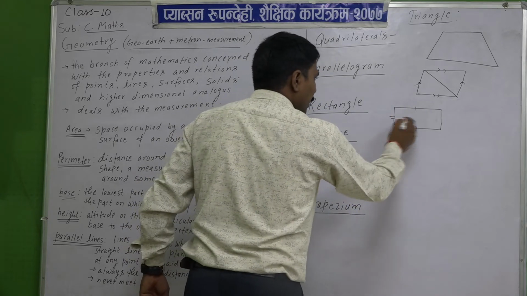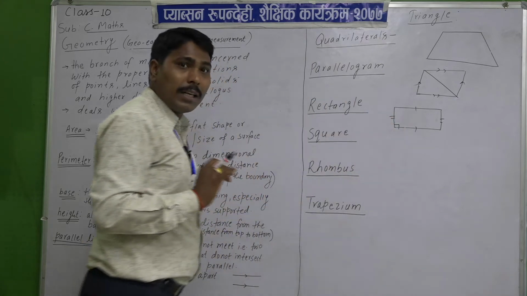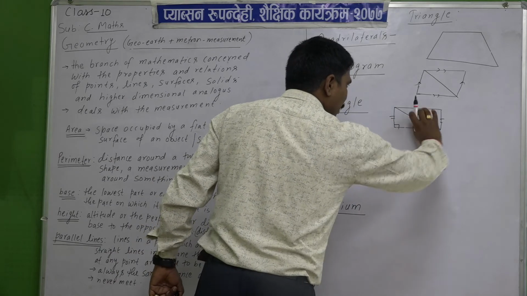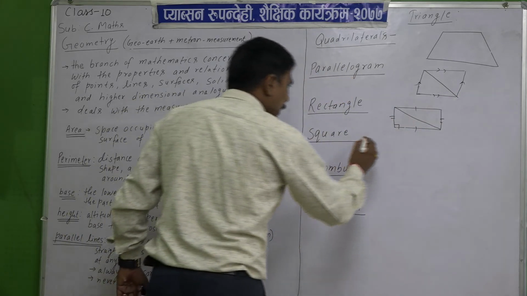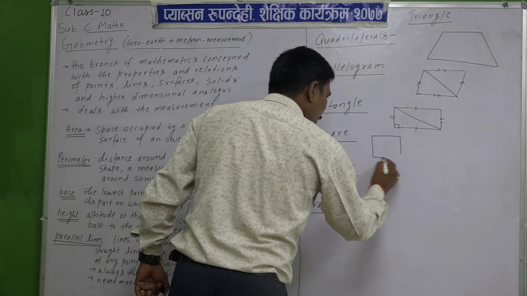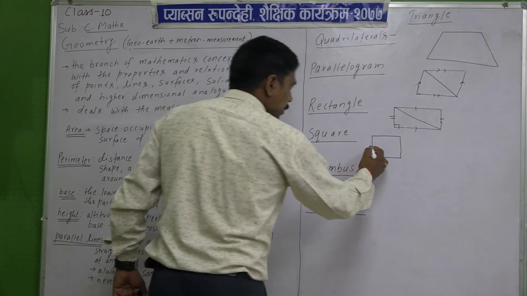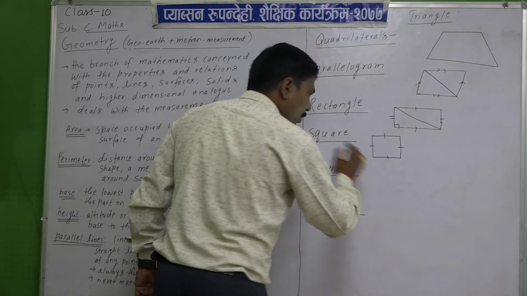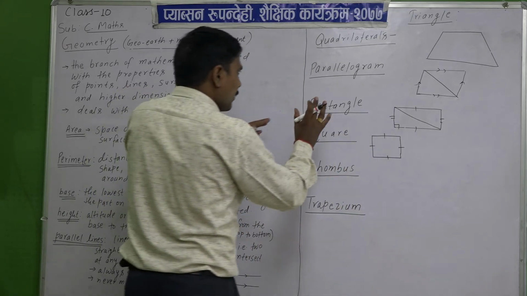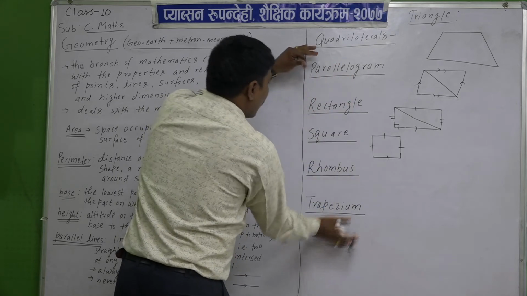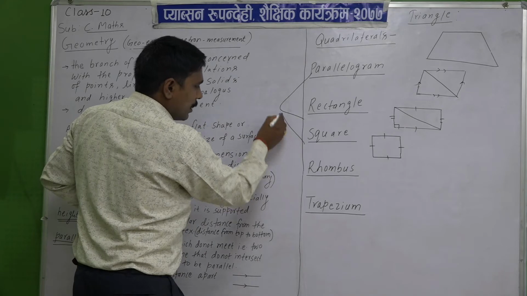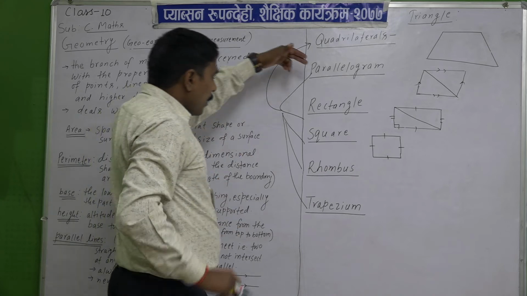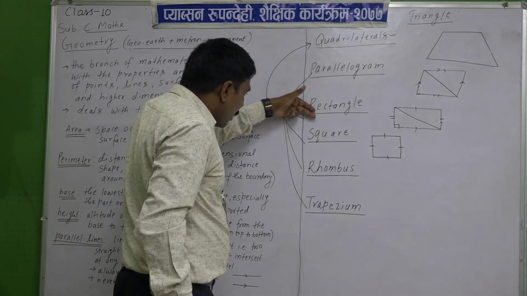These two opposite sides are equal, but one angle is 90 degrees, and here also the diagonal bisects. And in a square, all 4 sides are equal in length and the angles are 90 degrees. All of these are quadrilaterals, and these are parallelograms.